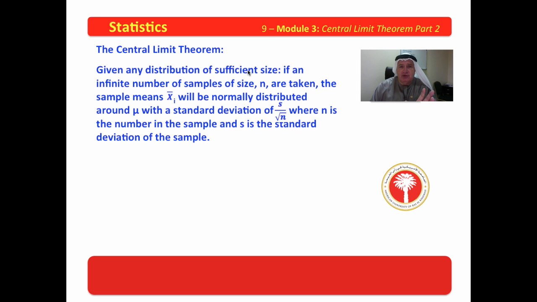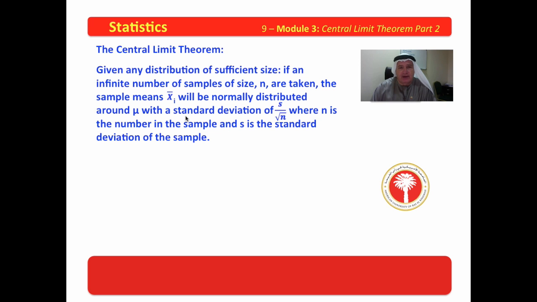Given any distribution of sufficient size, if an infinite number of samples of size n are taken, the sample means x bar sub i, the x bar 1 for sample 1, x bar 2 for sample 2, so forth, going on to x bar infinity, will be normally distributed. The sample means will be normally distributed around mu with a standard deviation of s divided by the square root of n, where n is the number in the sample and s is the standard deviation of the sample.